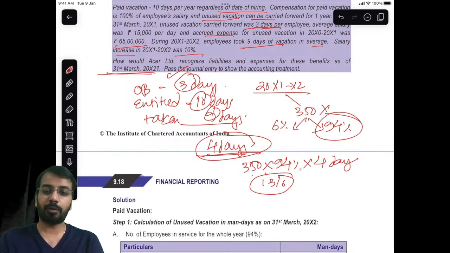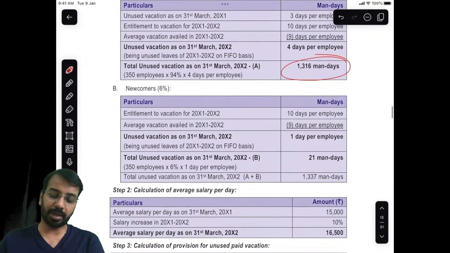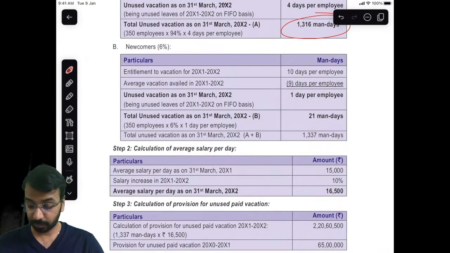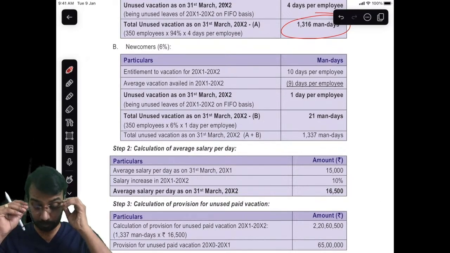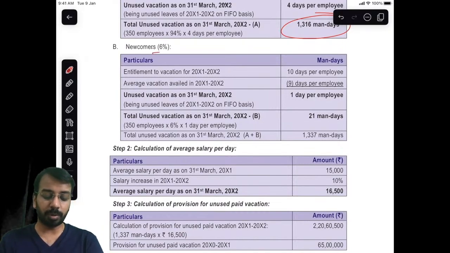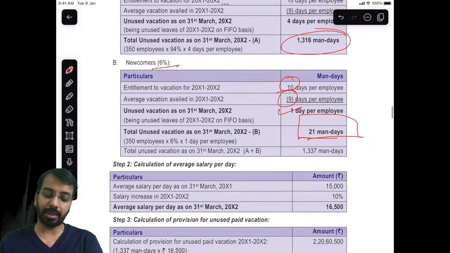And salary now has increased by 10% from 15,000. So 15,000 plus 1500, 16,500. So this multiplied by this, you will get the expense. So 1316 man days is what we have calculated. Then in the second case, the newcomers, which are 6% of the 350, have only 10 days of entitlement. Out of that, they have taken 9 days. 1 day is the closing balance, and total man days become 21 man days in total.